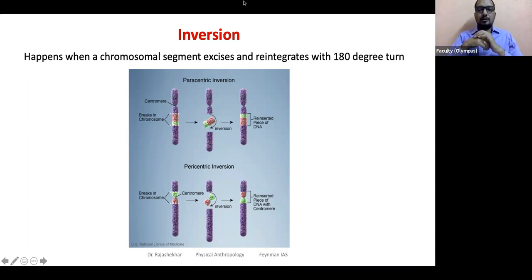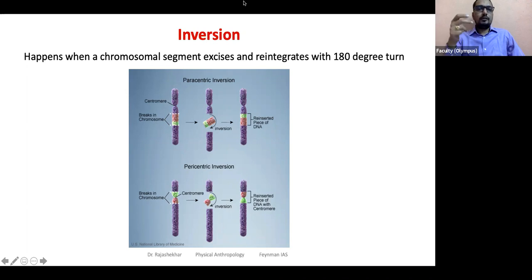Remember that image I was showing you initially? You have A, B, C, D, E, F. B, C, D will reorient, so what you notice here is D, C, B instead of B, C, D. So it changes the order of the sequence in a given chromosome. Such a process is called inversion.